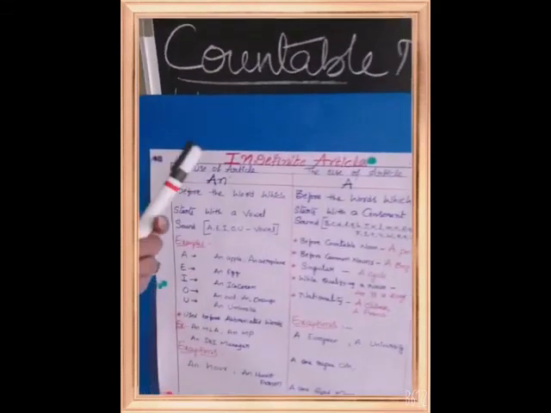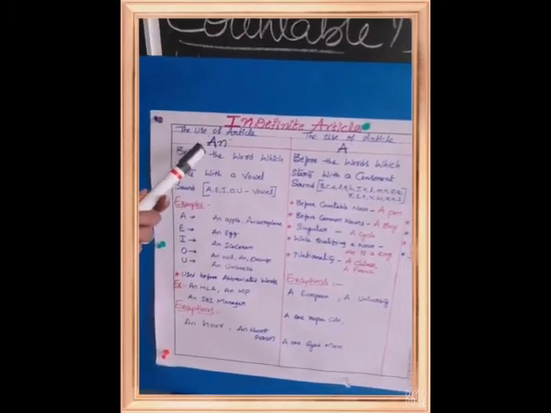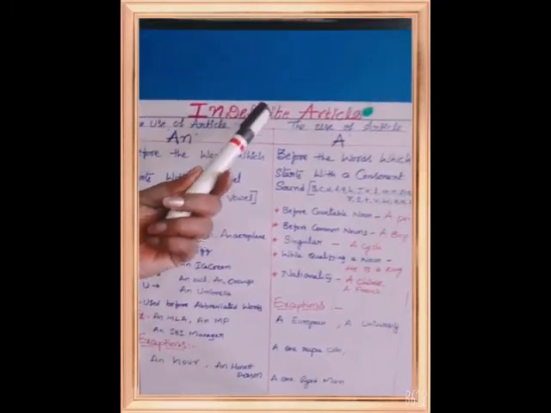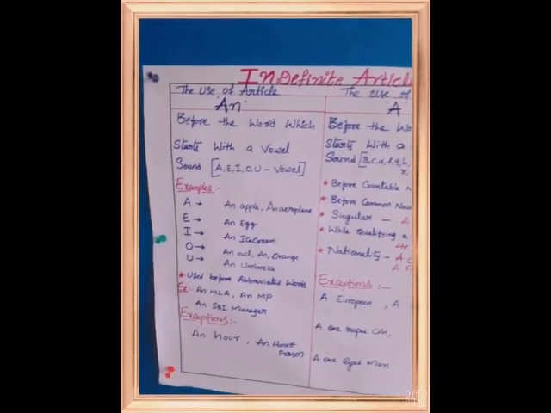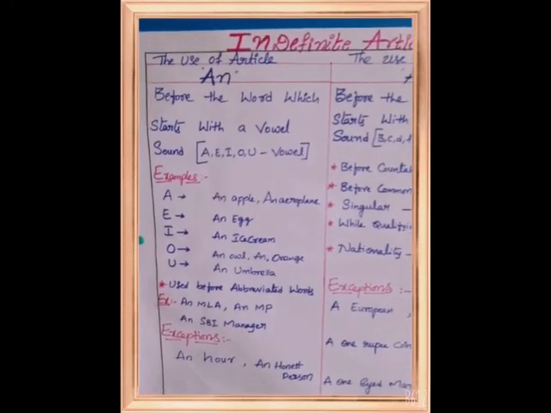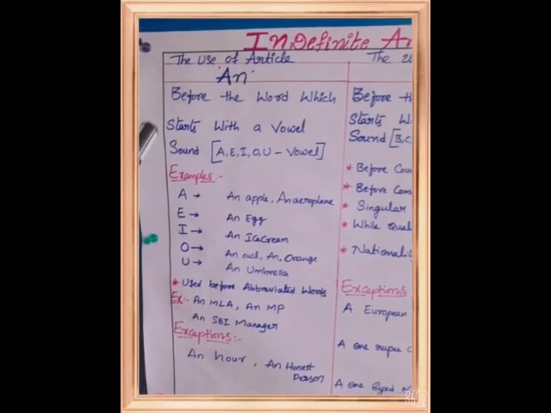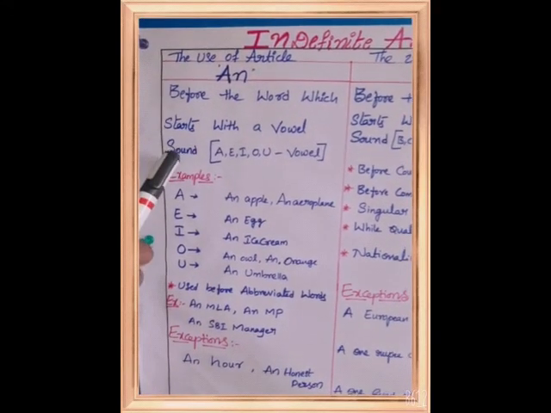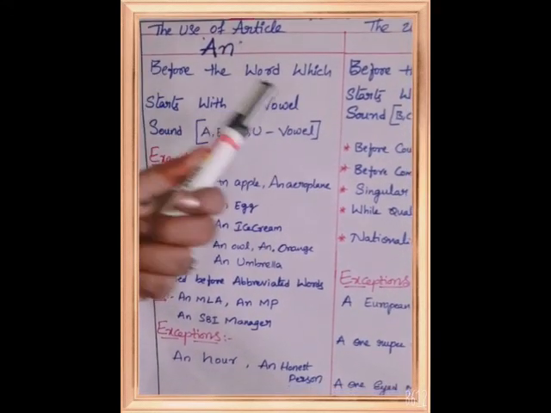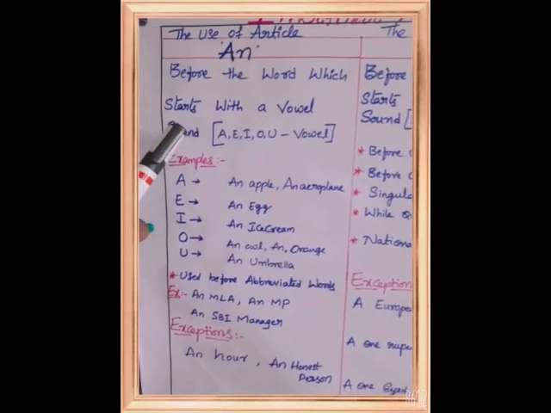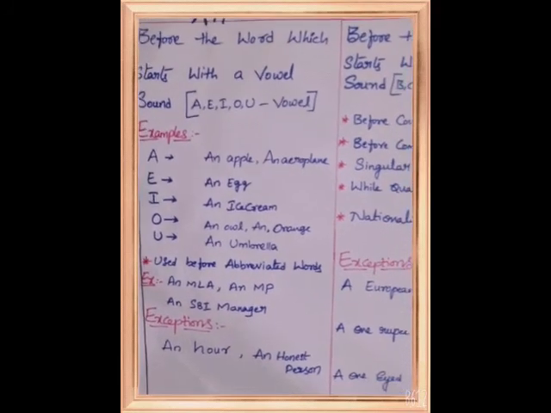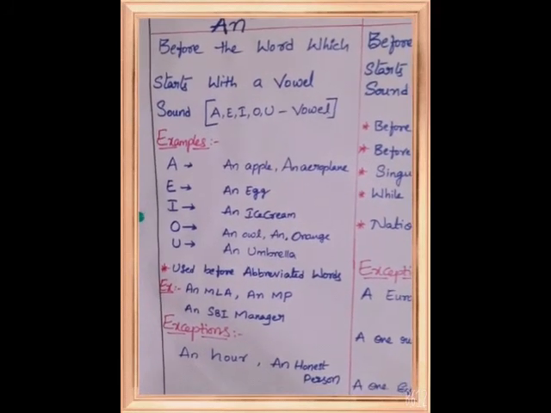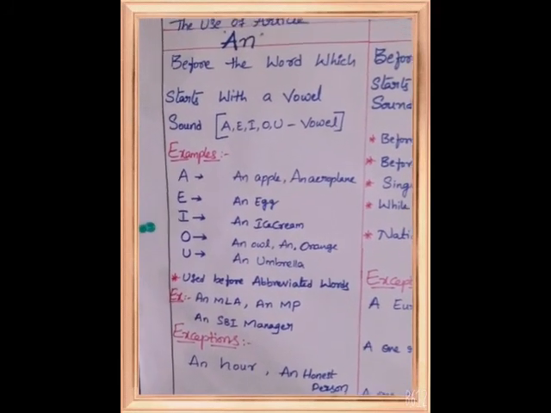First one is the use of article an. An is an indefinite article. So where do we have to use an? We have to use an before a word which starts with a vowel sound. Remember, vowel sound. I am stressing sound here. Sound is very important to identify or to write an article.